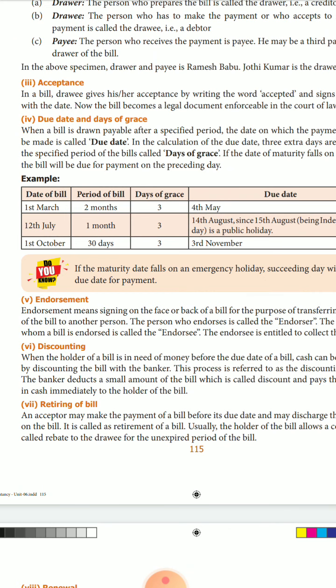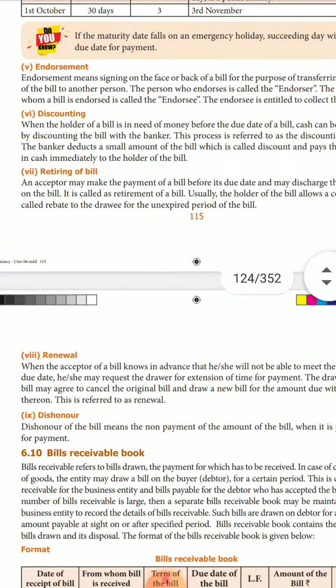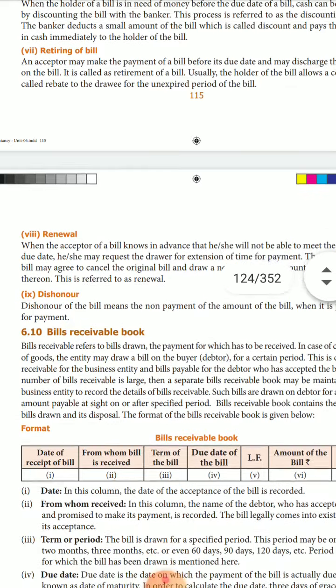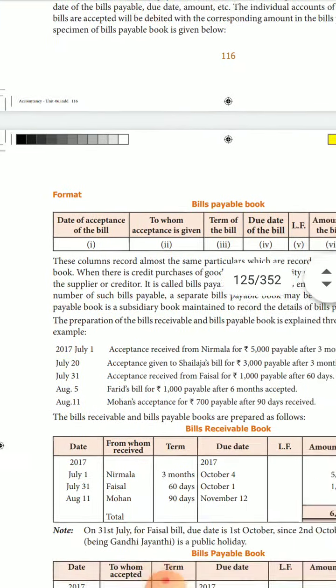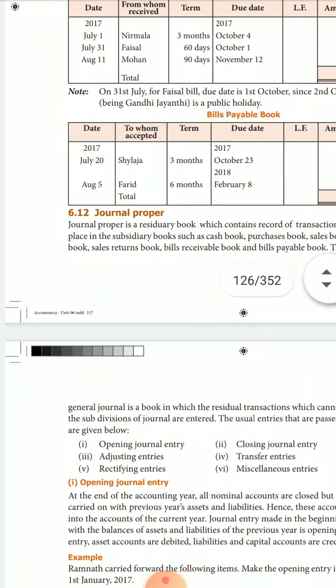Students, due date and grace date, endorsement, discounting, retiring, renewal, dishonor, bills receivable book, bills payable book, all those things I will teach in the next class.